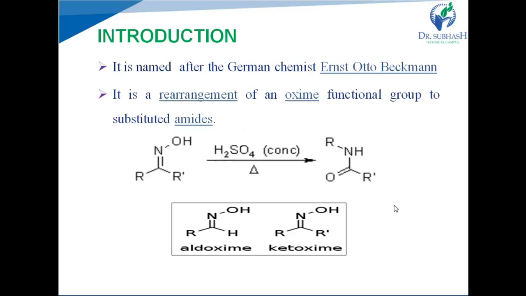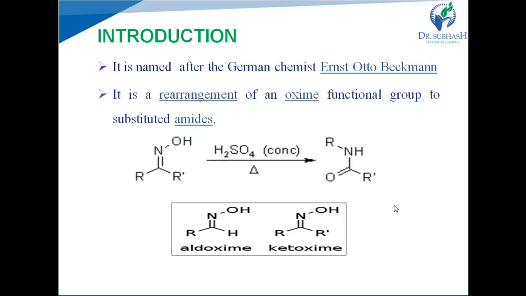That means one R group is migrated from carbon to nitrogen. Now of the two groups on the carbon, which will be migrated? The group that is anti to the OH group, the OH group that is attached to the nitrogen.